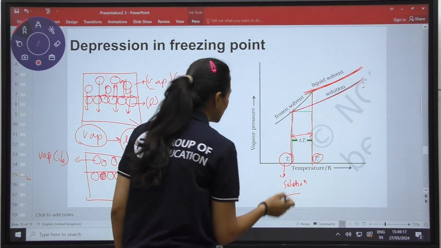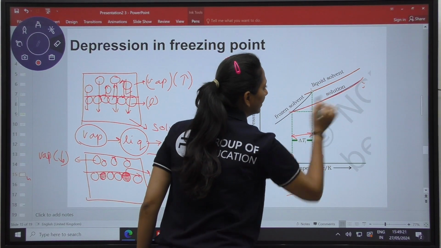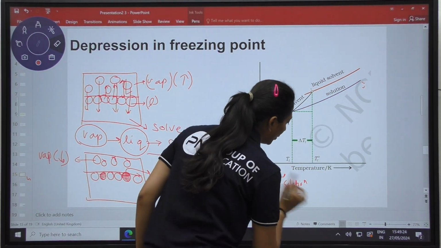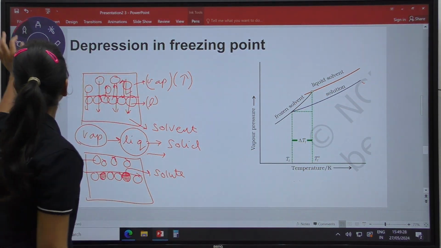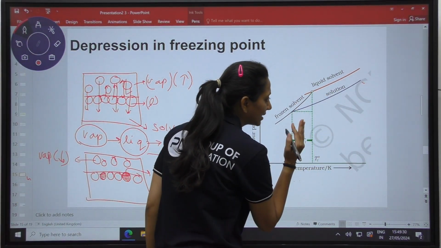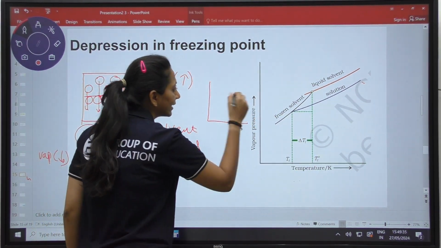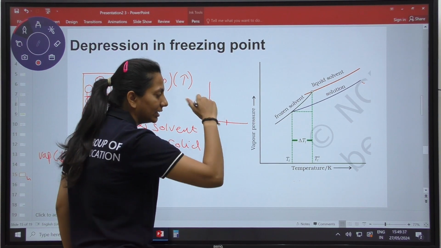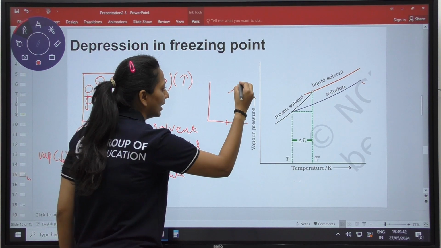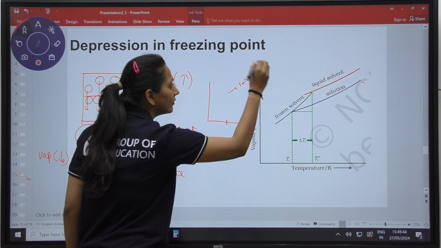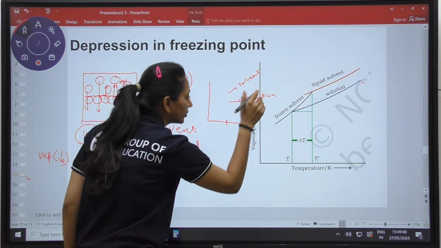We can see, suppose I am having only my pure solvent. Here we can see that if I am fixing a temperature, a fixed temperature, we have studied that the solvent's vapor pressure is more than the solution's. This is of my solvent: the solvent's vapor pressure is more as compared to the solution, and the solution is going to have less vapor pressure.